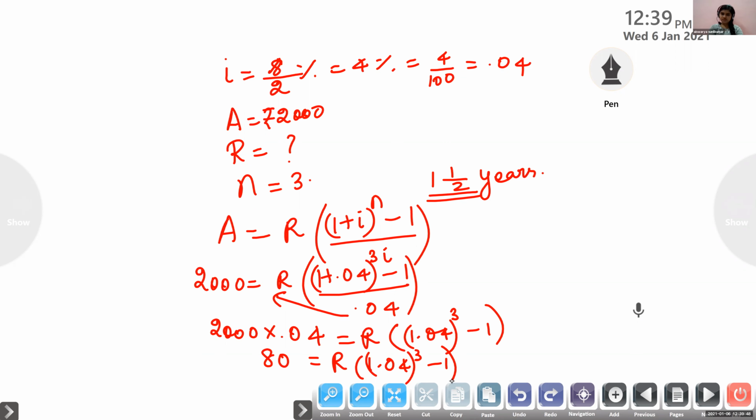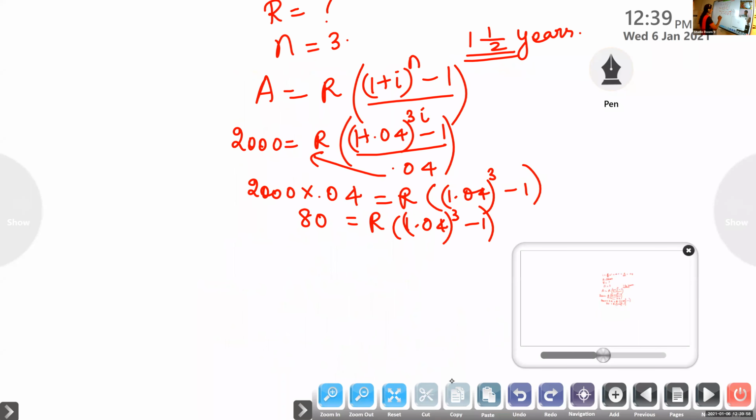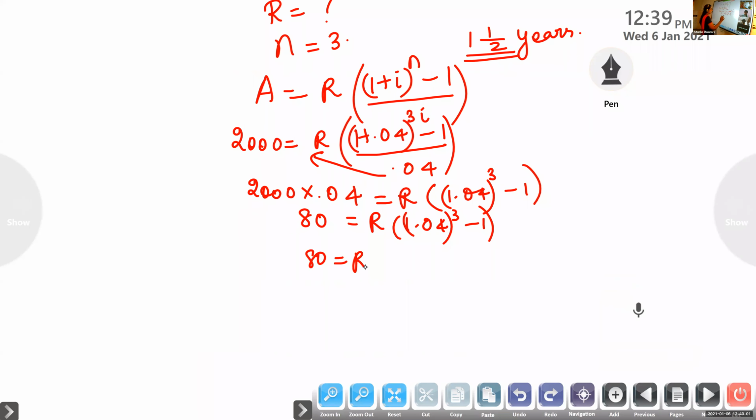R is equal to 125. No. What is 1.04 the whole cube? Ma'am, I did a mistake. Okay. 1.124864. That one you can round off and you can make it like this. After decimal, 3 places is enough.